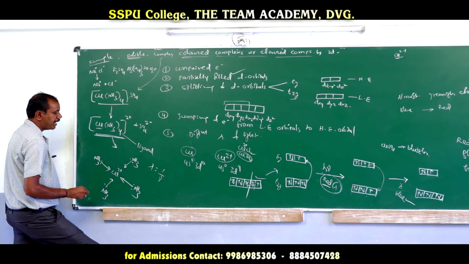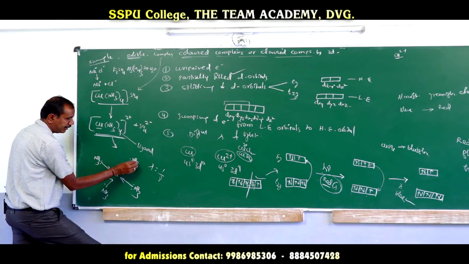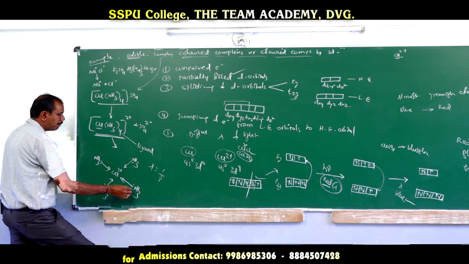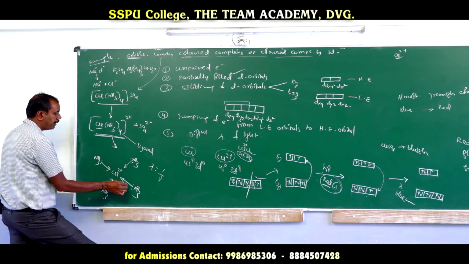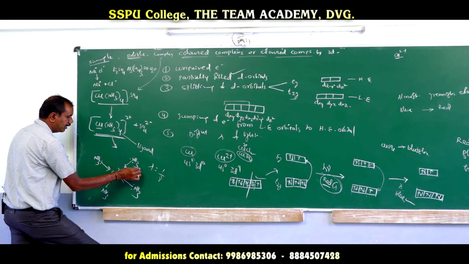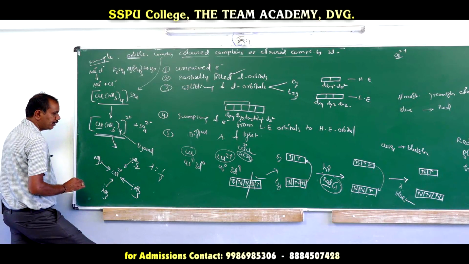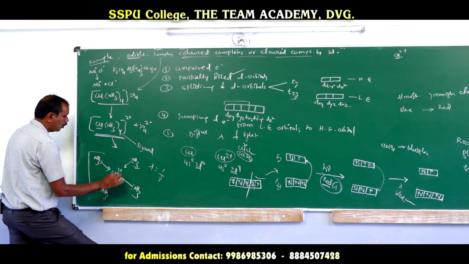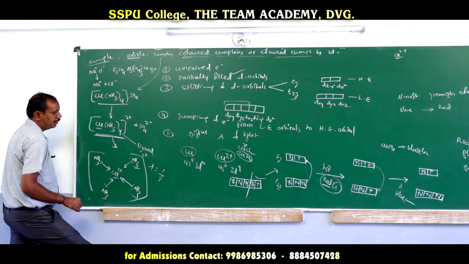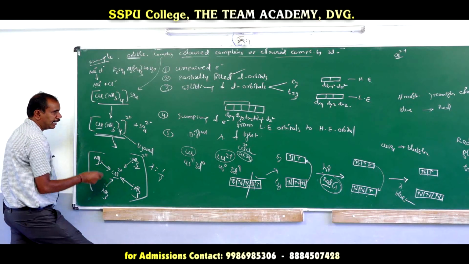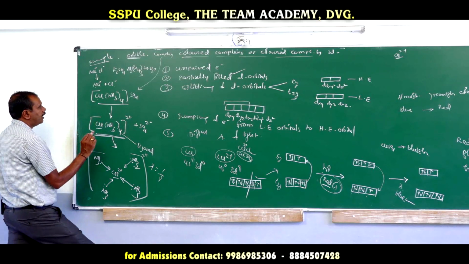According to the IUPAC name, we call it ammine, so 4 ammine ligands are there. They can donate 4 pairs of electrons, each donating one pair of electrons. It acts as a Lewis base. This is the central metal ion. The combination of both central metal ion and ligand is called a complex ion, which is made up of central metal ion and ligand.